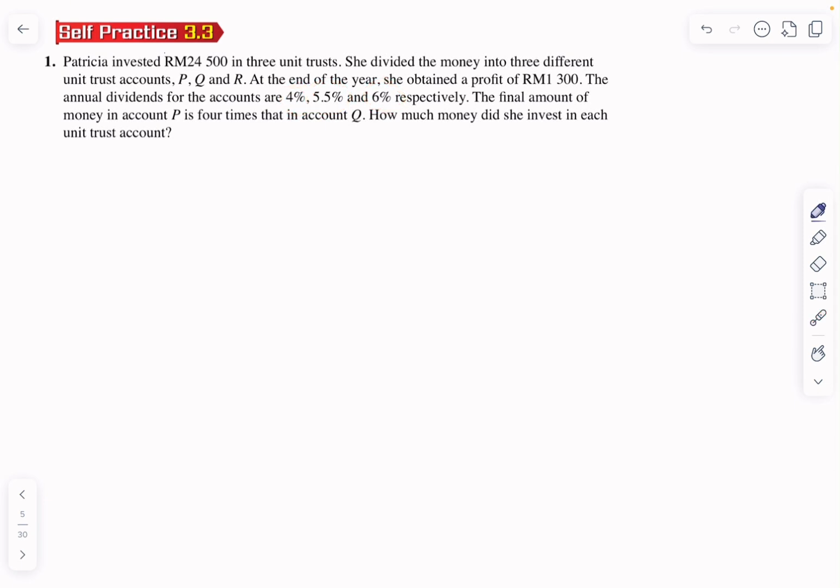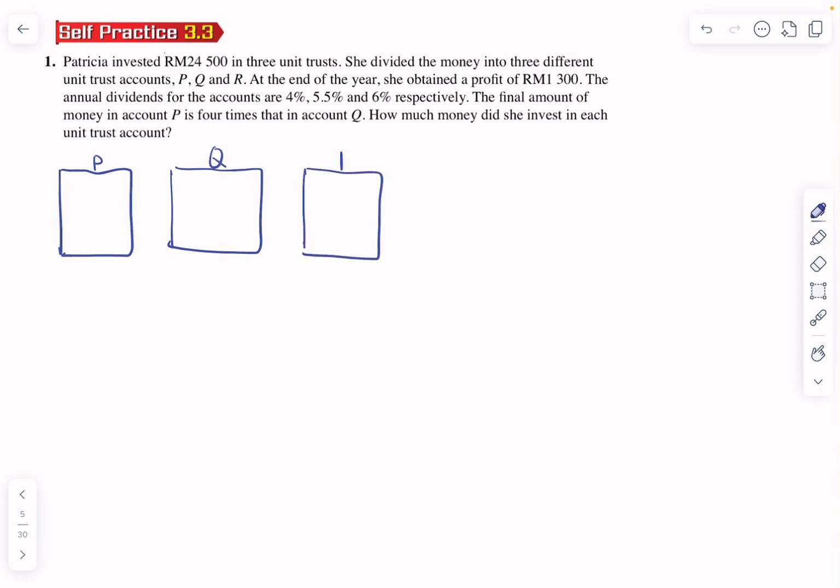So what we can do is, we imagine she has 3 accounts. Account P, account Q and account R. So altogether, the amount she invested is 24,500. To make our life easier, we name the amount she invested in account P, we just call it P. So we can say P plus Q plus R is 24,500. These are all the amounts she invested. Okay, total, all 3, we will get 24,500.